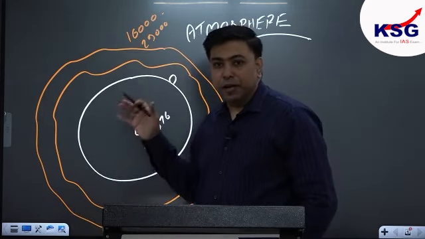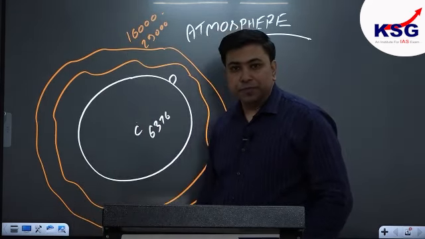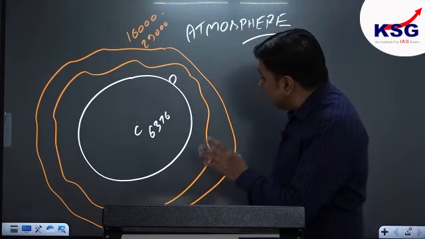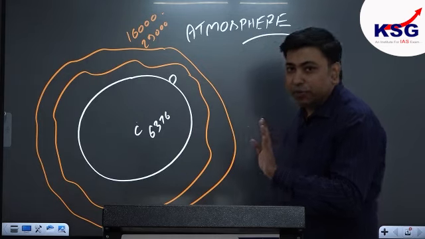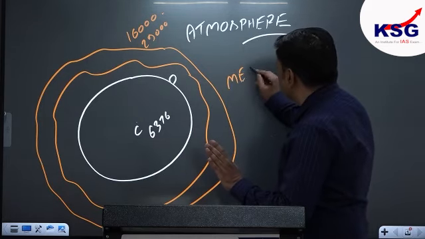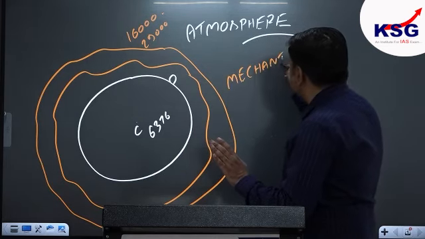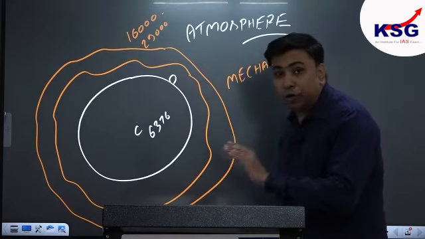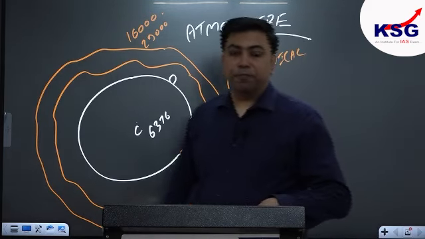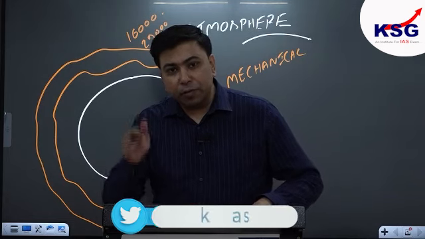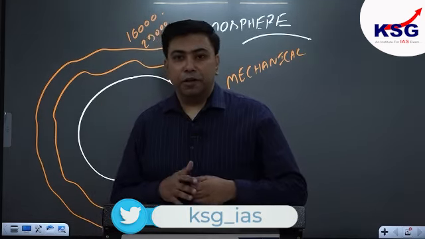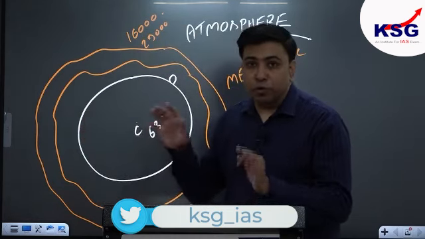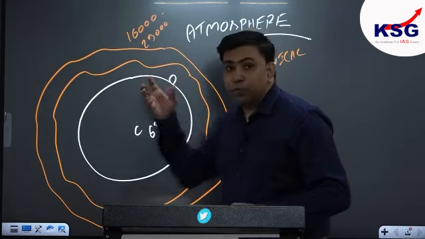This multi-layered envelope is called as what? Atmosphere. Okay? But in climatology, when we study atmosphere, be very sure, we always study atmosphere as a mechanical mixture of gases, but not as a chemical compound. Why? Because still now in the field of climatology, we don't know how the evolution of atmosphere had taken place.